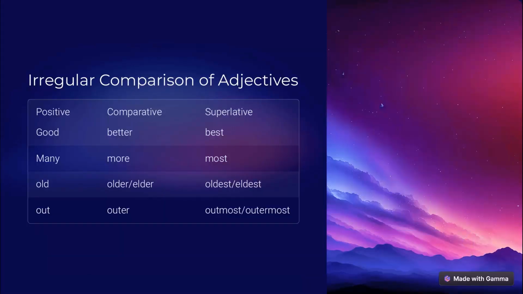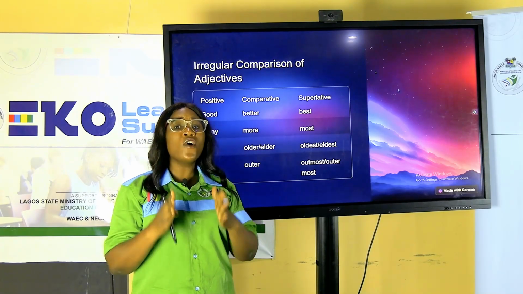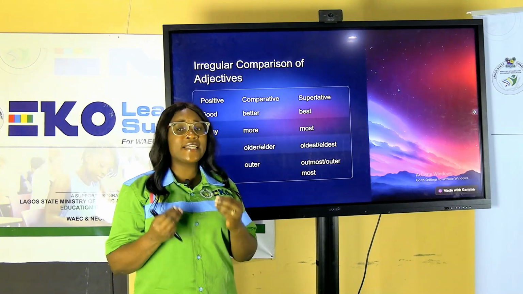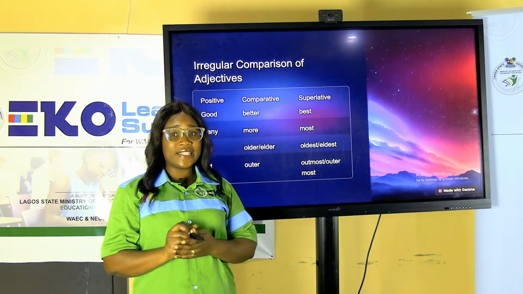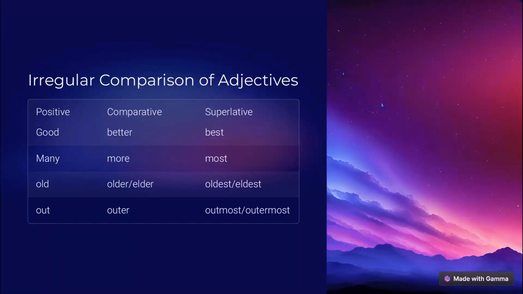There are adjectives that are compared irregularly. This means that these adjectives and their forms in the comparative and the superlative do not take the regular pattern. That is why they are called irregular adjectives. We have examples of these on the screen. Positive, comparative, and superlative.